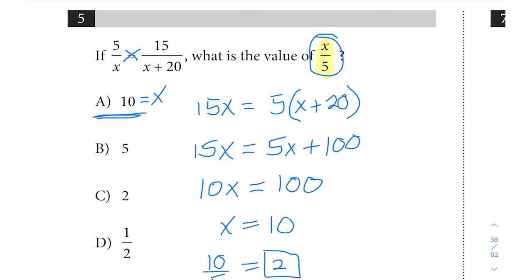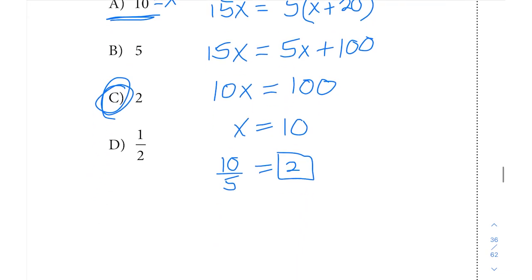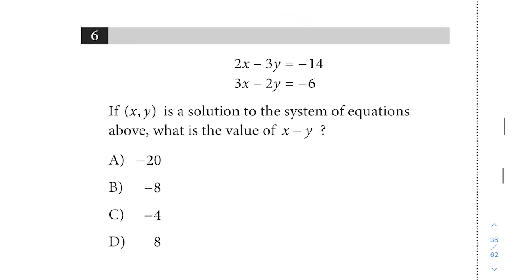And I'll just write that out here so we see the math on it. C is our correct answer here, and too often I do see students end up selecting answer choice A who did all the math correctly, but were a little bit careless or a little bit hasty with the reading of the actual question. Up next, let's take a look at question 6.